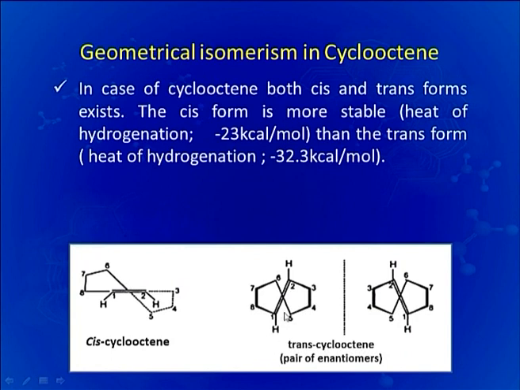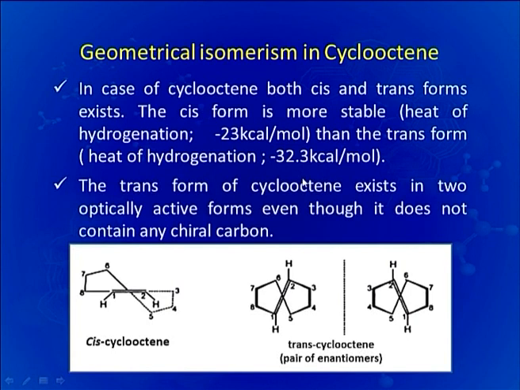That is why in cyclooctene both cis and trans forms exist, although the cis form is more stable than the trans form, as the heat of hydrogenation for the cis form is minus 23 kilocalories per mole, whereas for the trans form it is minus 32.3 kilocalories per mole.